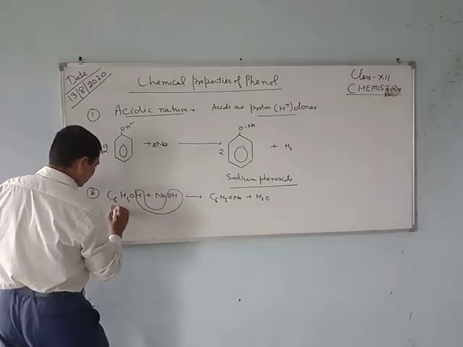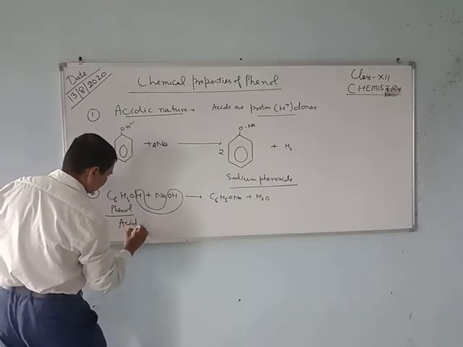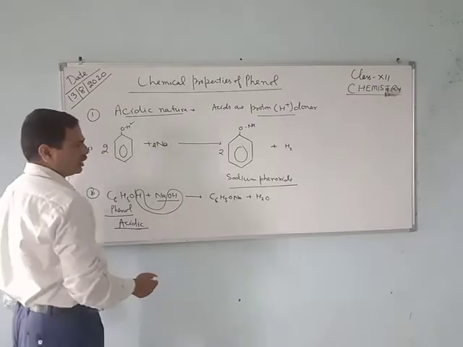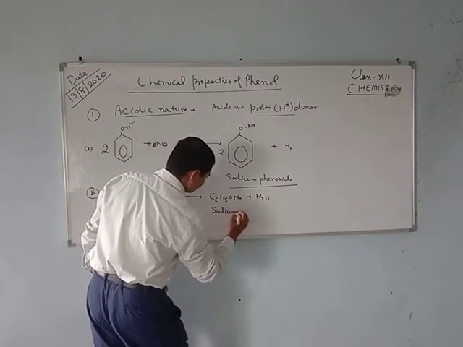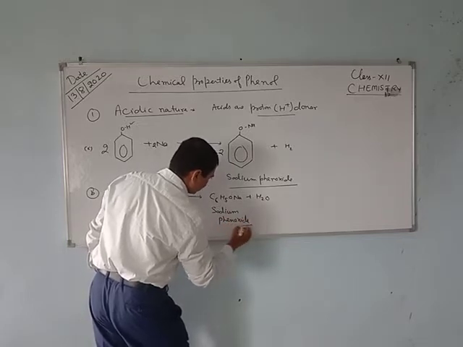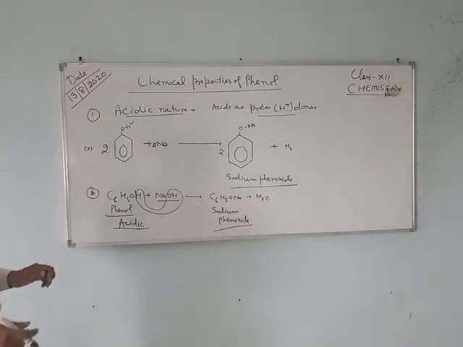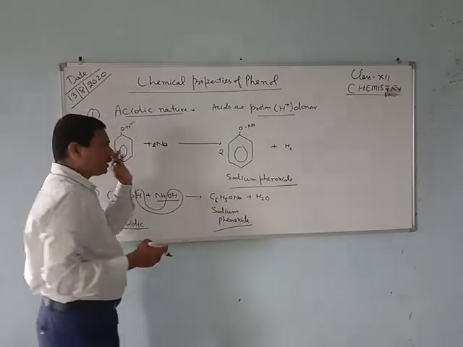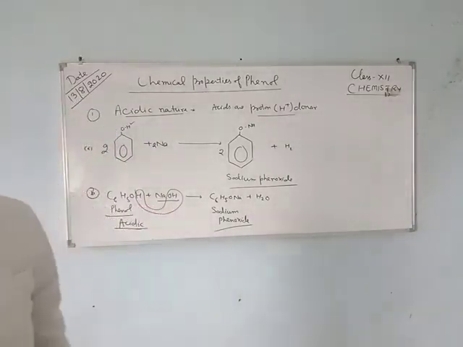In this case, phenol is behaving like the acid, and NaOH is the base. It forms sodium phenoxide. These reactions show the acidic nature of phenol. Apart from this, I will explain the acidic nature of phenol in detail with the help of resonance.